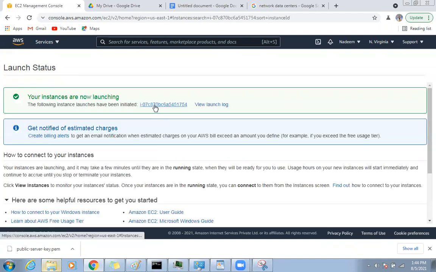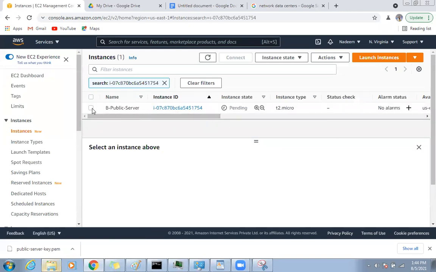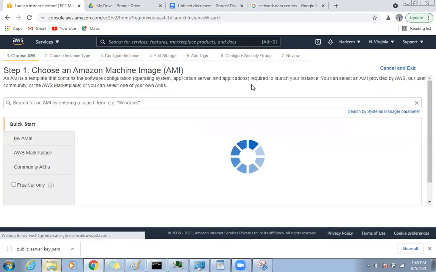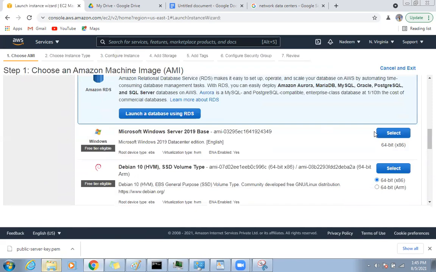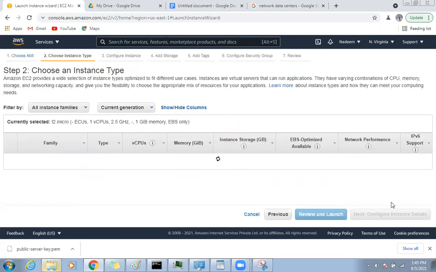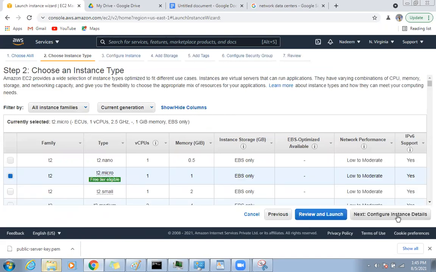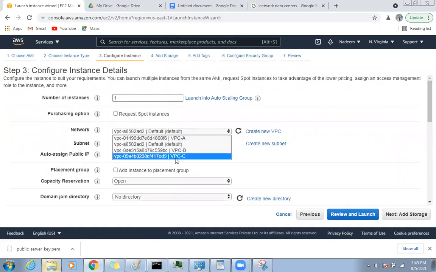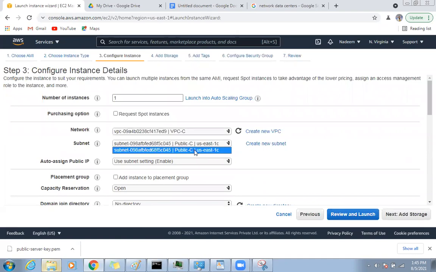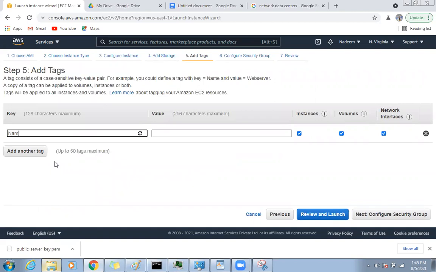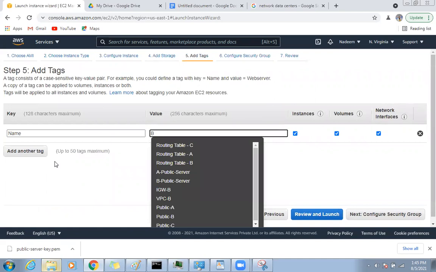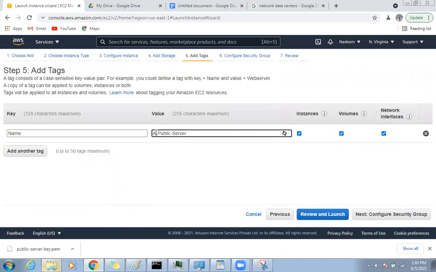Okay, done. Then I will go back and create my third server under VPC C. I will go here, instance. So VPC C. Then you can see only one subnet is coming, and the public IP is enabled on this one. Add storage, same, and in the tag, the name I will say C public server.